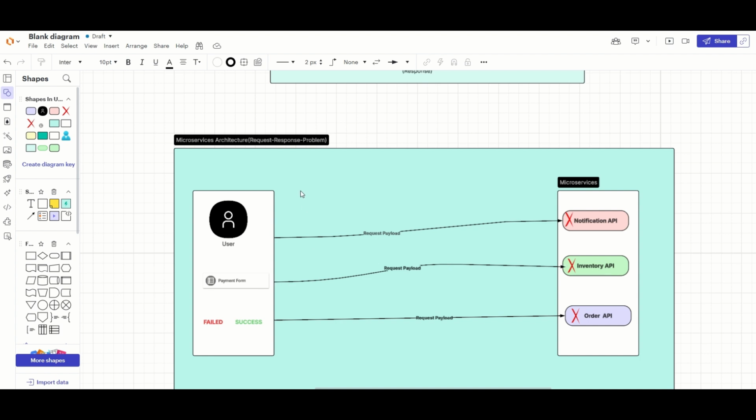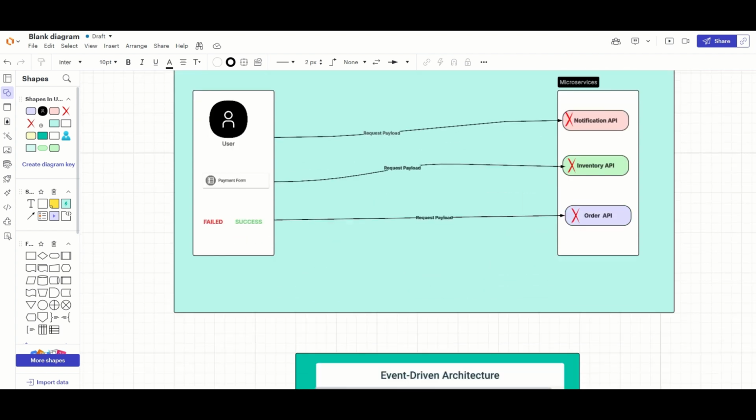If it was just a request and response model, everything works directly and tightly. A request has to be made and the response goes back to the client application. And when these APIs were down, because the payment was the first step before even reaching these APIs, the user has lost his payment. To solve this problem, event-driven architecture was born. This request and response architecture was very tightly coupled.